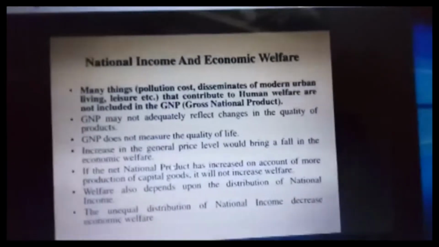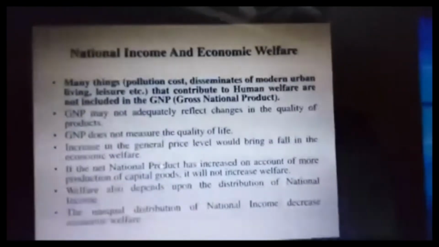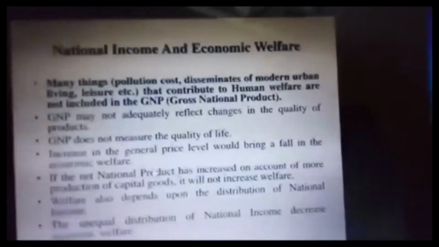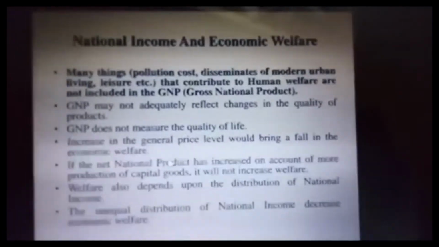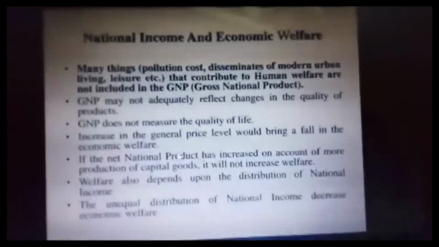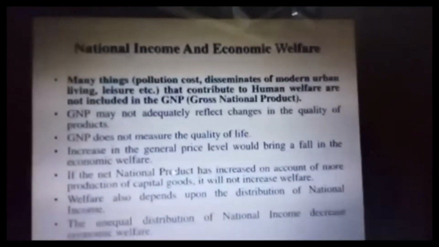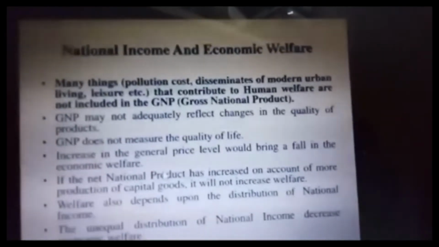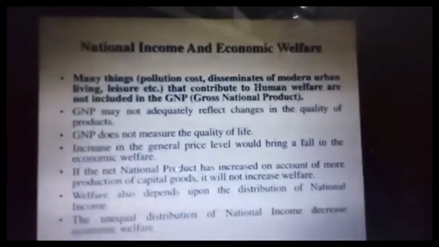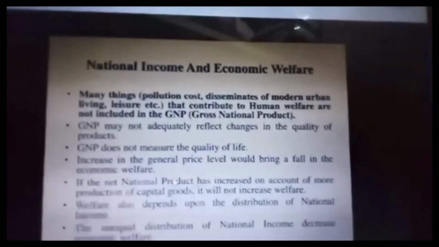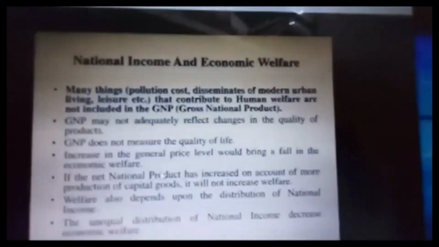There are three headings given in your book. The first is the erosion of national wealth. If the producer wants to produce the goods, they have to use natural resources, so it causes damage to the natural resources as well as the loss of natural resources. This is not subtracted or calculated in the national income. Next is national income in terms of US dollars. When we compare our income with US dollars, it will definitely be very low. Next is social and economic cost. Because of more production, it creates a large amount of environmental and social bads, which have to be avoided.